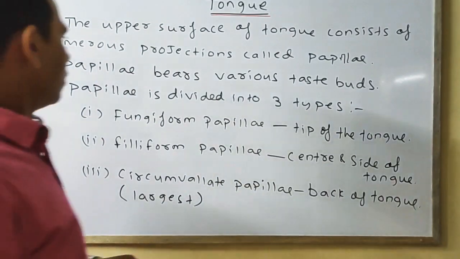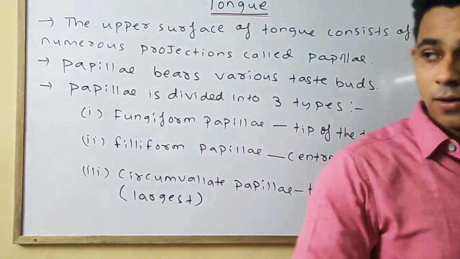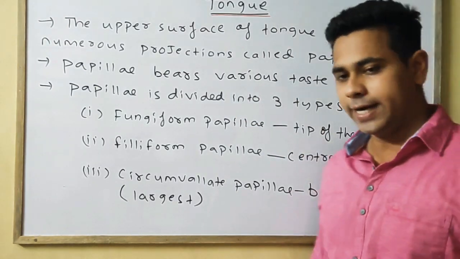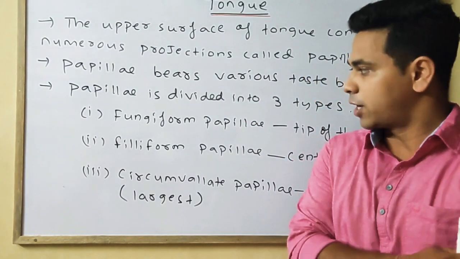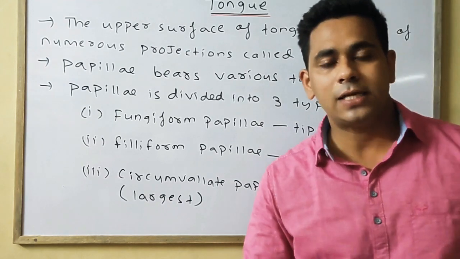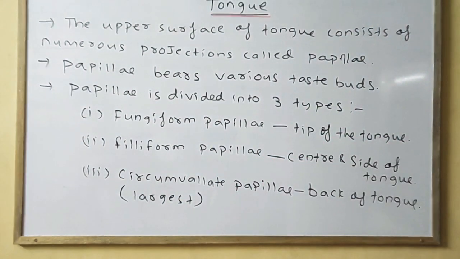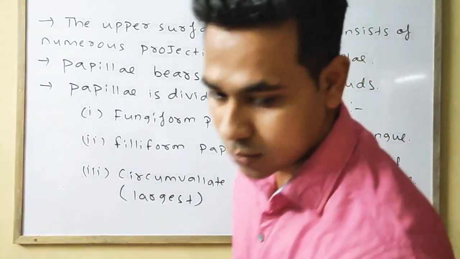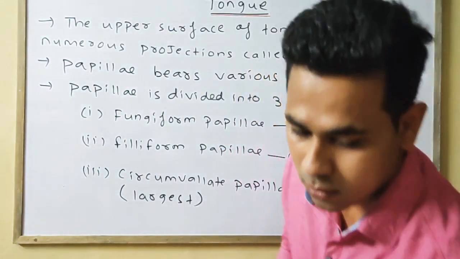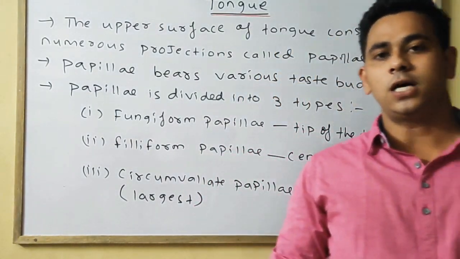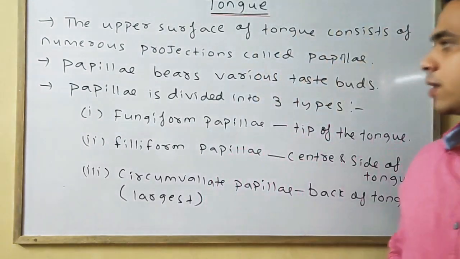So the papilla are divided into three types. Number one is the fungiform papilla. Second one is the filiform papilla. Third one is the circumvallate papilla.